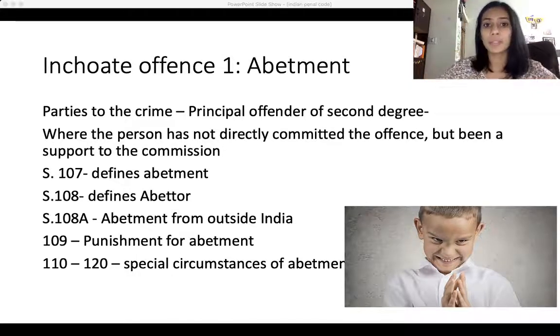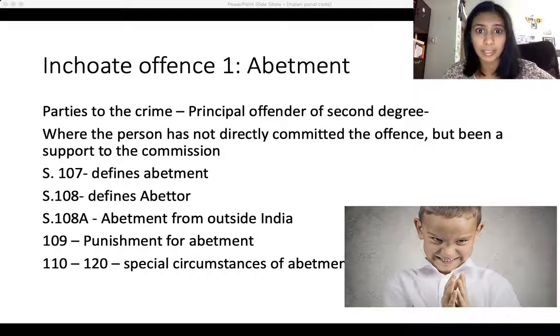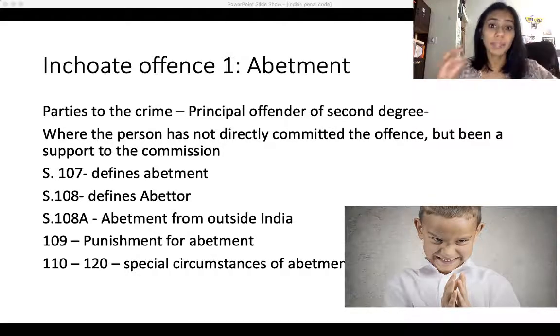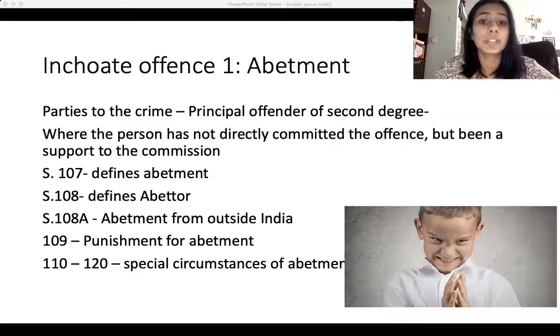It might be a person who has actually committed the crime, the principal offender of the first degree. Then there might be people who have acted behind the scene of the crime. One such is the principal offender of the second degree, a person who has agitated or instigated the person to commit the crime. That is where the punishment comes for such people. That is the offense of abetment, where the person has not directly committed the crime but has supported the commission of the crime.